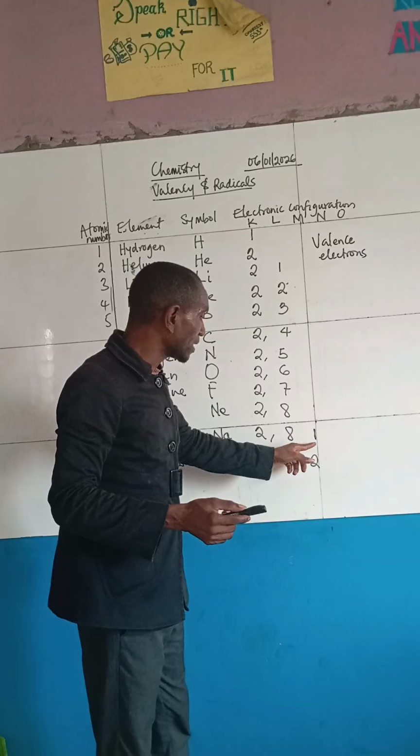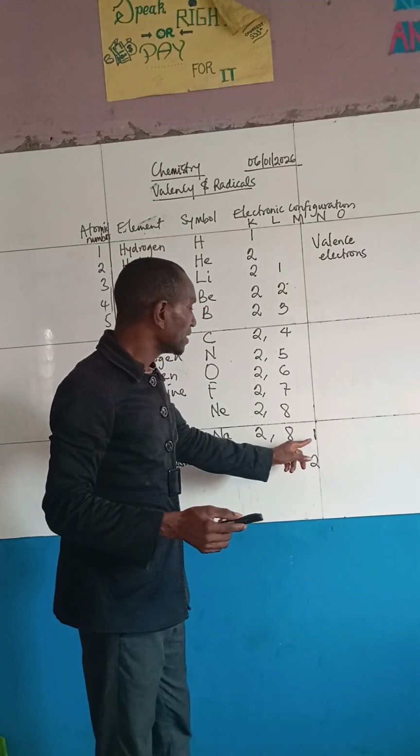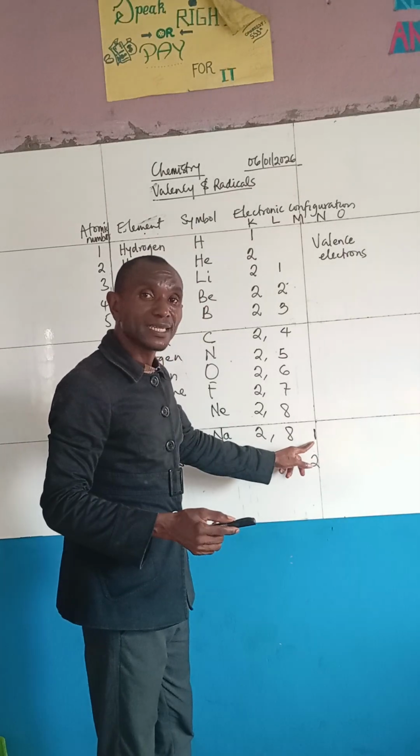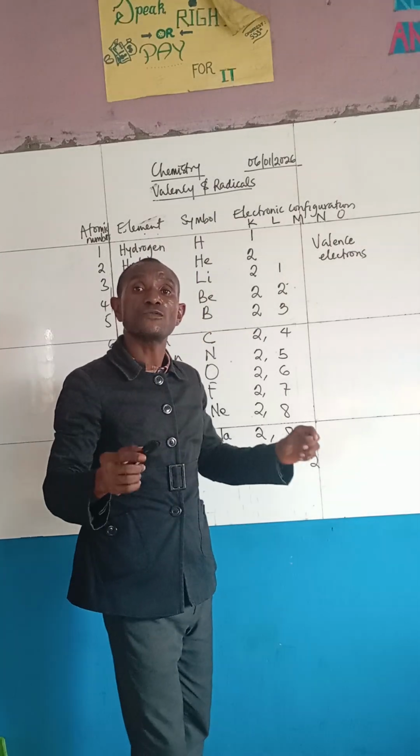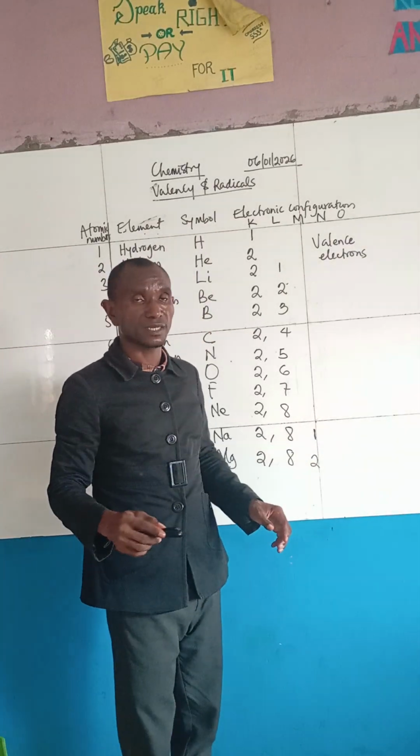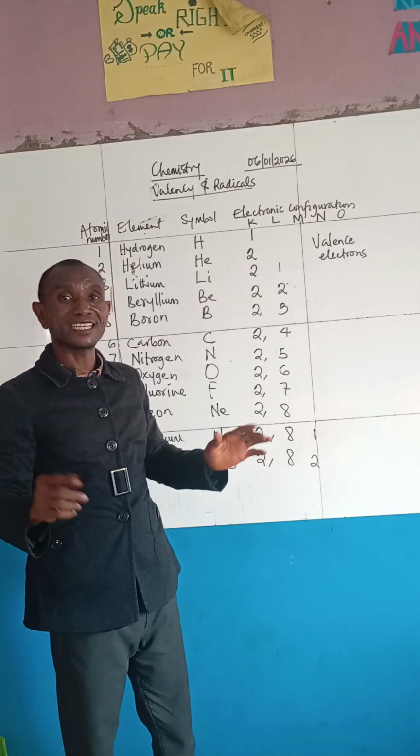Alright? Now look at this one now. This particular atom, its valence electron is 1. Here, the valence electron is 2. So the electron found at the outermost shell is what we call the valence electron.